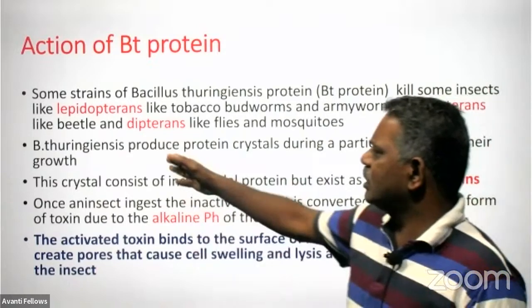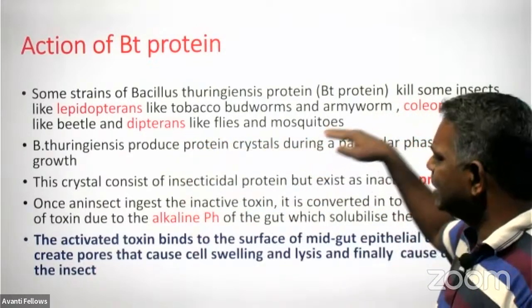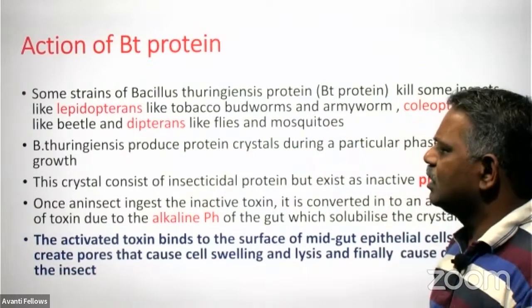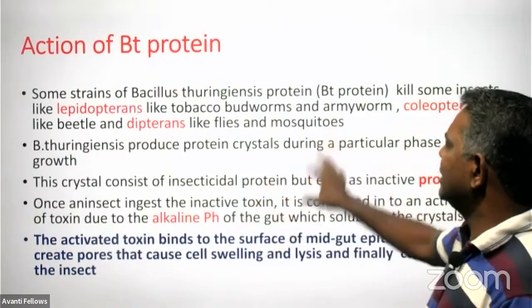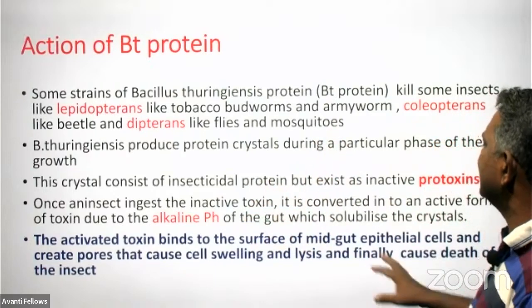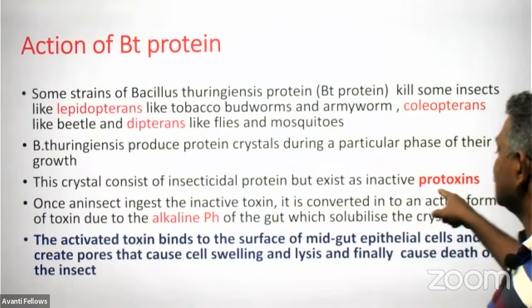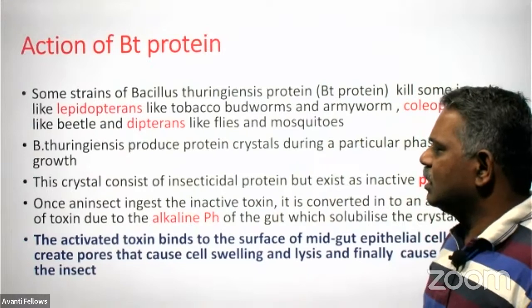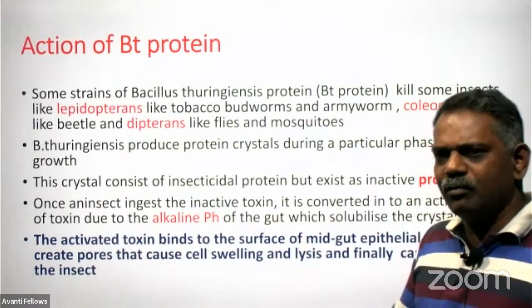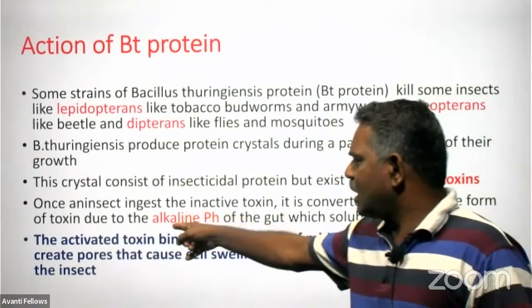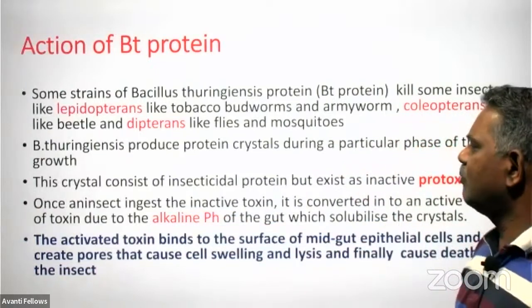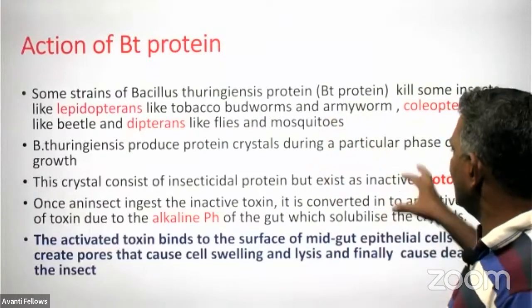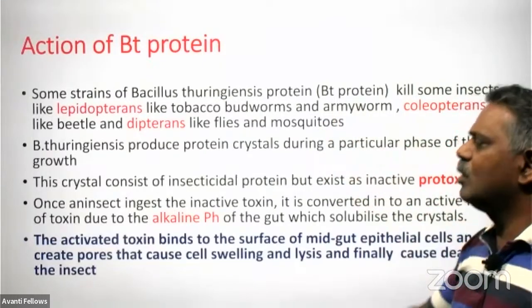Bacillus thuringiensis produces protein in the form of crystals only during a particular phase of its growth. This crystal consists of an insecticidal protein, but it exists in the inactive form. As I told you, it is called the protoxin. But this protoxin can be converted into a very toxic material in alkaline pH. Whenever the larvae ingest the green matter, the protoxin also goes into their body.